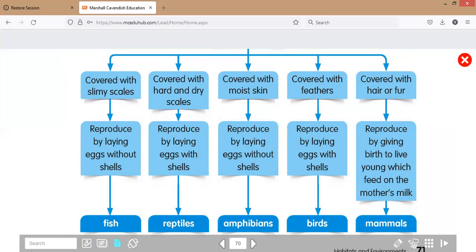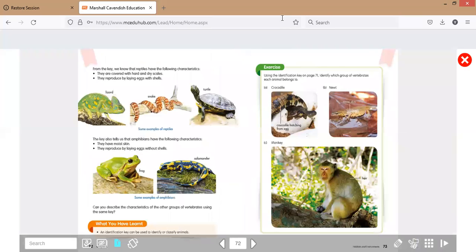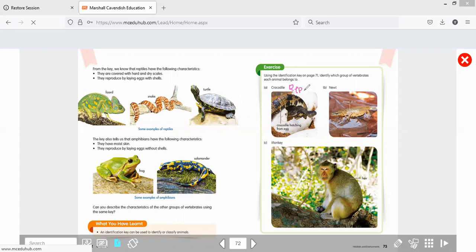This is the example. So you can write the answer here: the crocodile is in the group of vertebrates, reptiles. You can write directly. If you have another answer, maybe you say this is amphibian, please write it here. This is only how to answer this example.